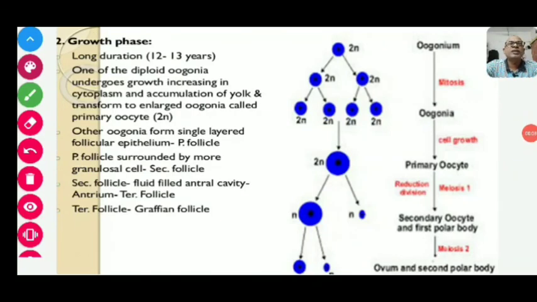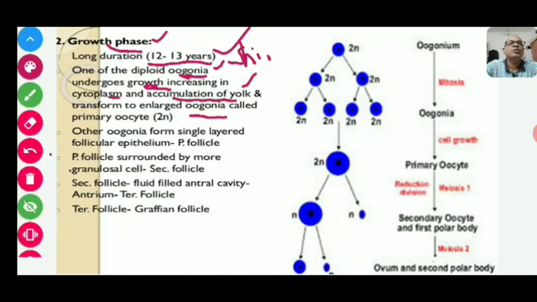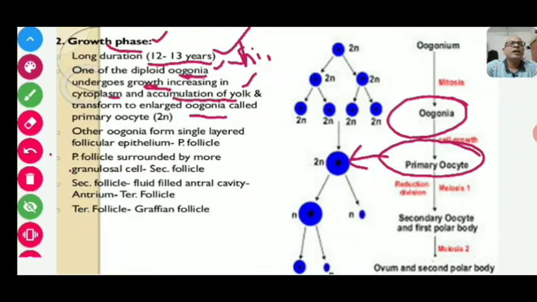Now is the growth phase. The second phase is the growth phase. It is the longest in duration, around 12 to 13 years. One of the diploid cells, that is the oogonia, undergoes growth, with an increase in the cytoplasm and accumulation of yolk, and is transformed into an enlarged oogonia called the primary oocyte. Here you can easily understand how the size of the primary oocyte increases. The chromosome number remains the same, that is 2n, but after formation of the primary oocyte, the other oogonia form a single layered follicular epithelium around the primary oocyte.